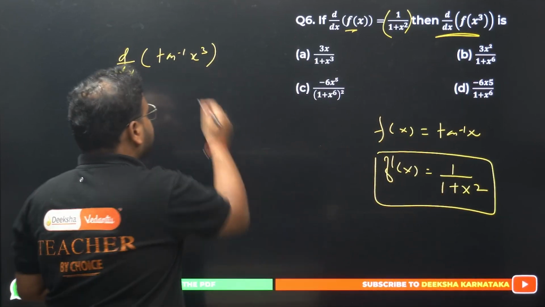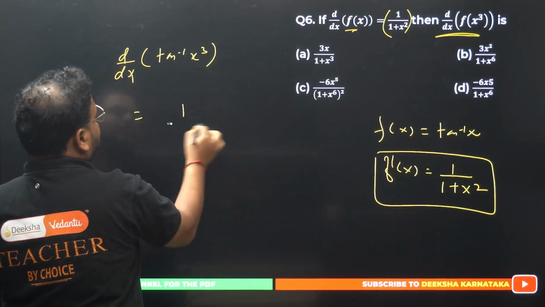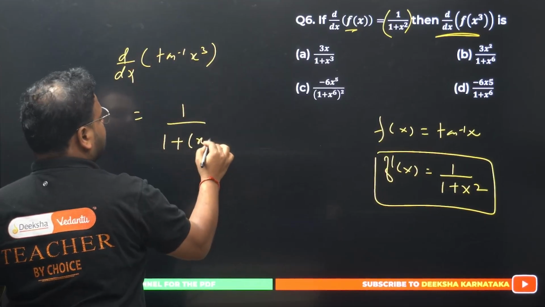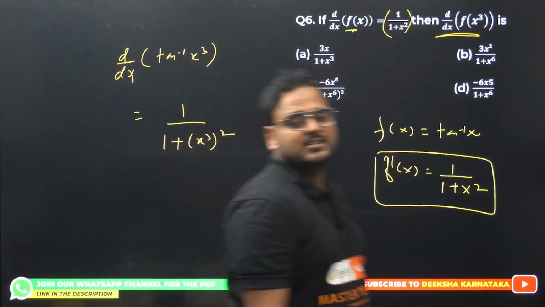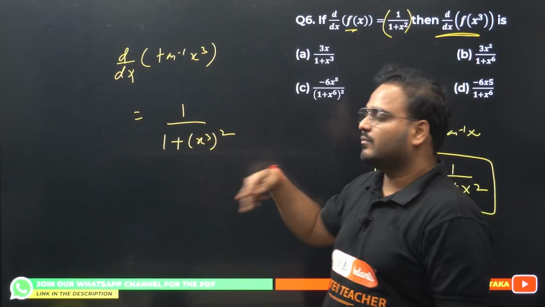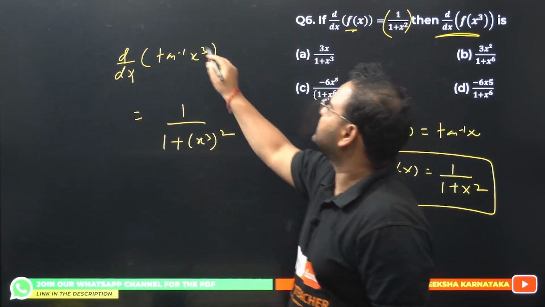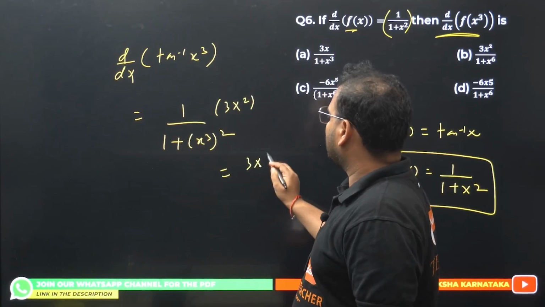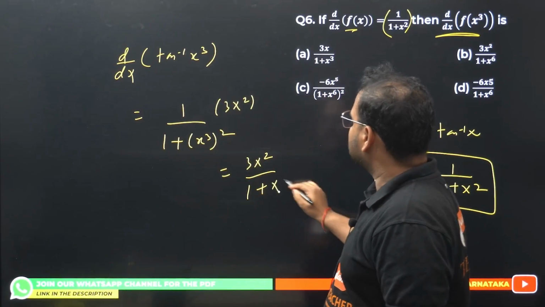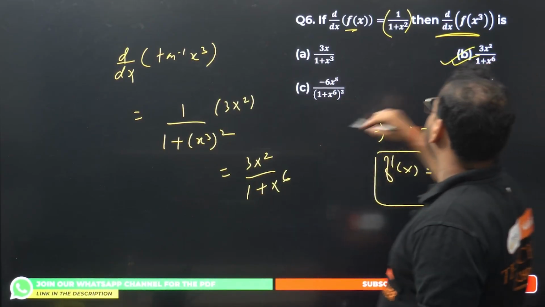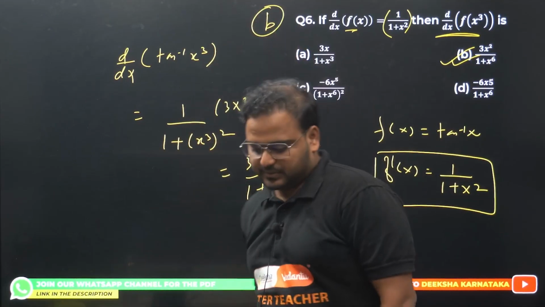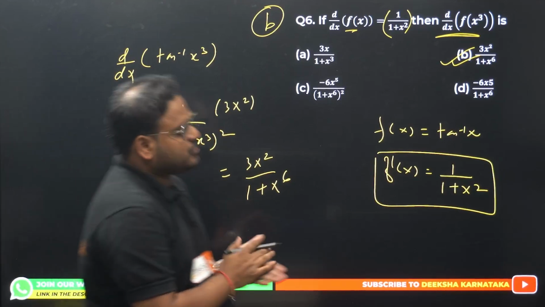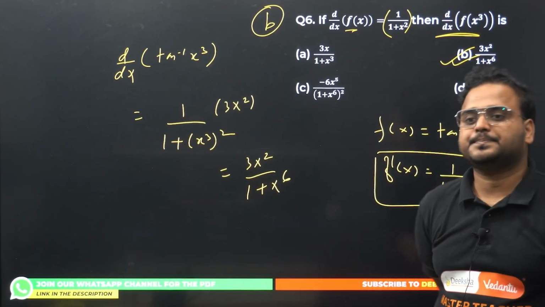Okay. Differentiate this. You're going to have tan inverse, derivative will be 1 upon 1 plus whatever the value given over here, square of that. What is the next step? Chain rule. Differentiate this function itself. You get here 3x square. What is my answer? 3x square divided by 1 plus x power 6. Option B is correct. Cross check. Have a look. Very simple question. Question number 6 is done, guys.